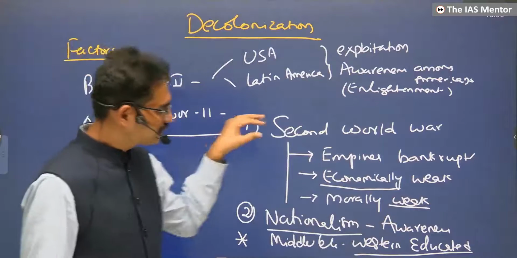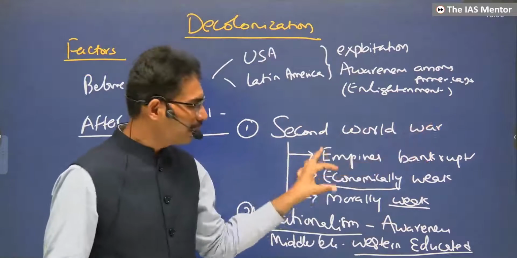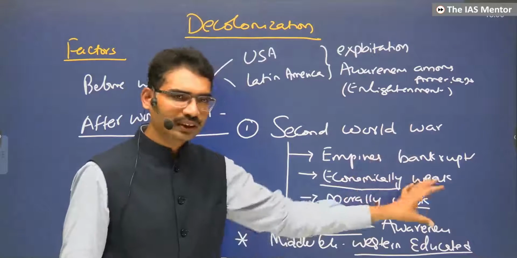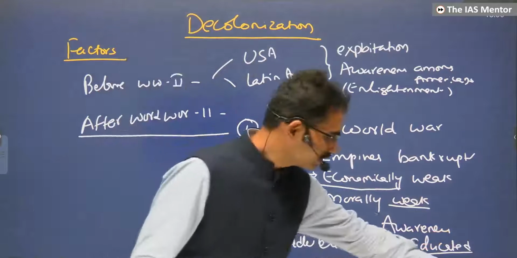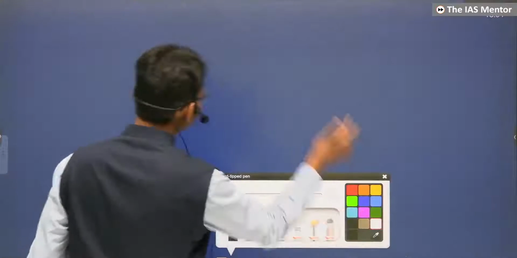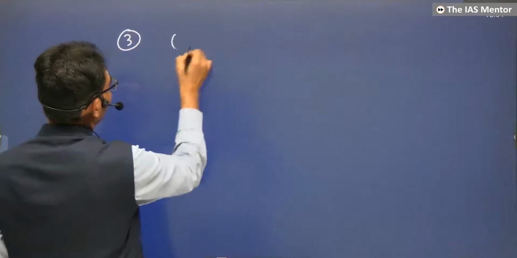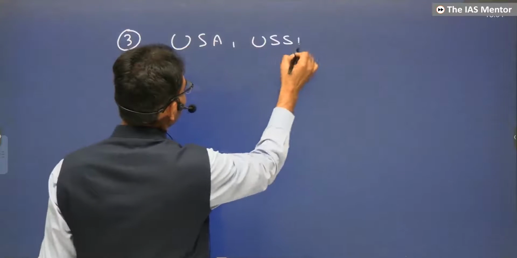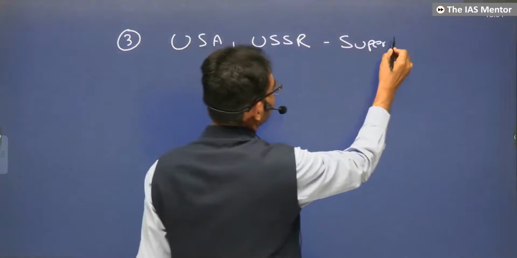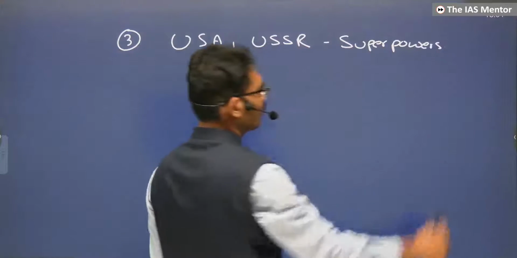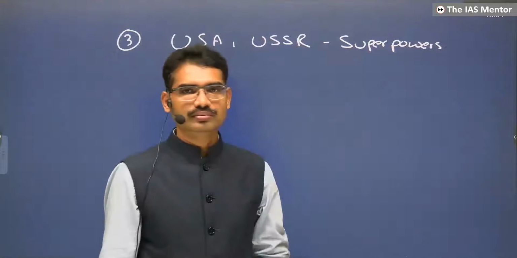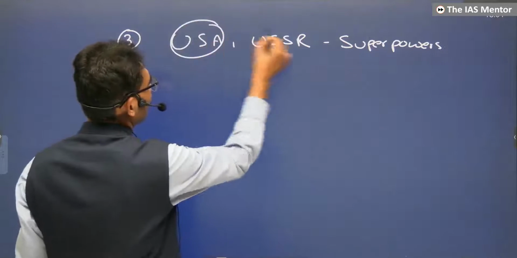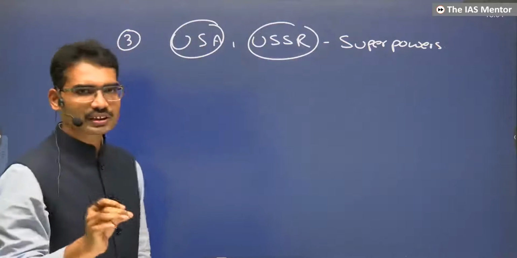Why are we studying the reasons for decolonization? The Second World War made European empires bankrupt, economically weak, morally weak, and the rise of nationalism in the colonies led to awareness, and they started demanding freedom. Next, new developments. After the Second World War, the USA and USSR became superpowers, not the European countries like the UK and France. Traditional superpowers were the UK and France. Now the USA and USSR became superpowers.